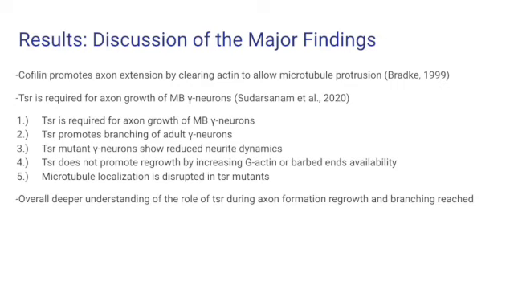First, they found that twinstar is required for axon growth of mushroom body γ-neurons. They also found that twinstar promotes branching of adult γ-neurons, as well as how twinstar mutant γ-neurons show reduced neurite dynamics. With this, they also found that twinstar does not promote regrowth by increasing G-actin, as mentioned earlier by Isabelle and I. Moreover, they found that microtubule localization is disrupted in TSR mutants.